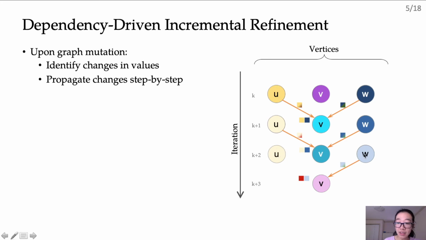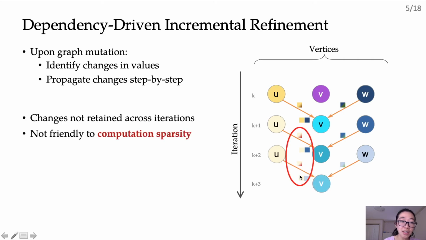So w sends this change to v, which is fine, but v's value at iteration k plus 3 is not aware of u's value from iteration k plus 1. So in order for v to calculate its value correctly, it still needs to continue pushing its value to v. So this is unnecessary work that needs to be done, which causes more values to be propagated even when changes have diminished and values have stabilized.